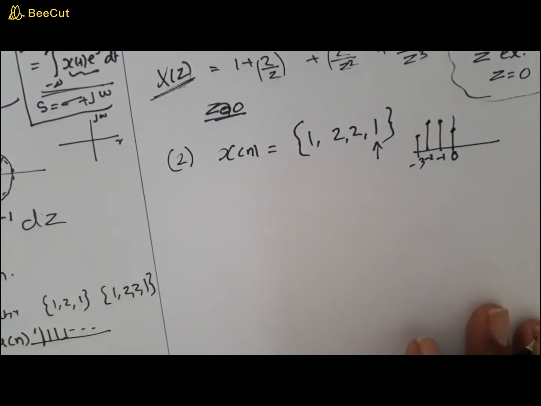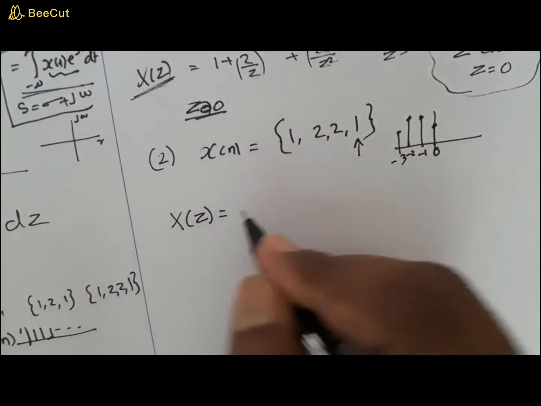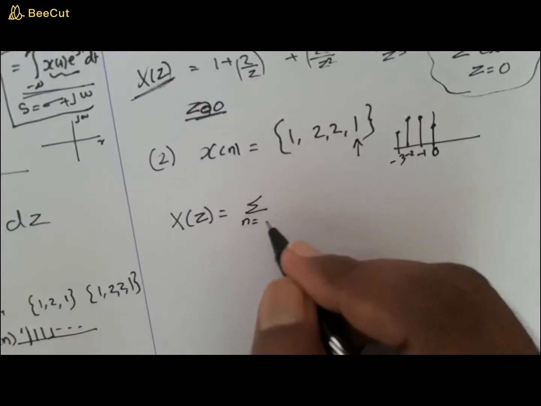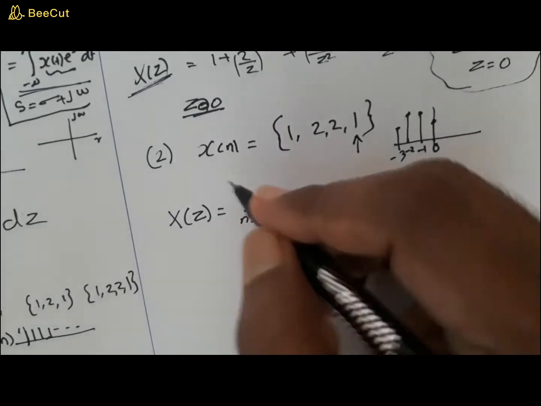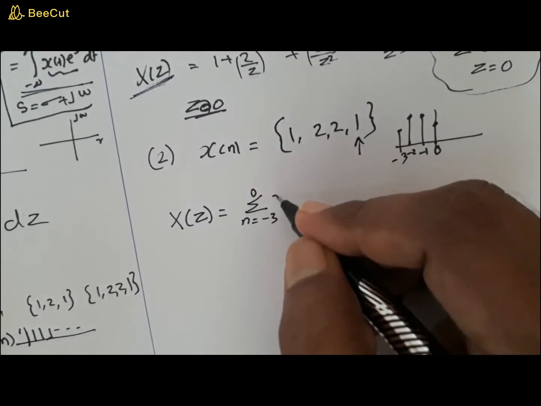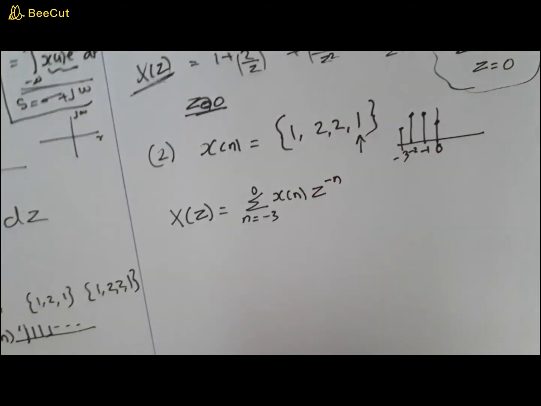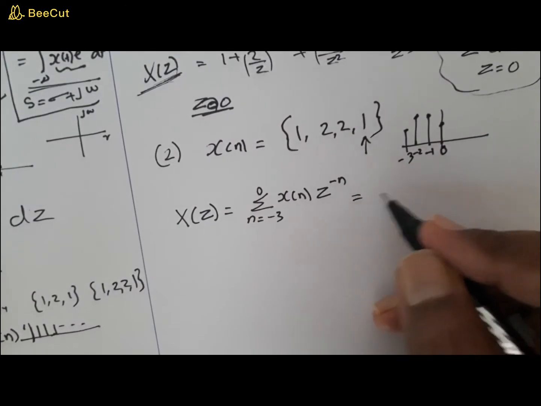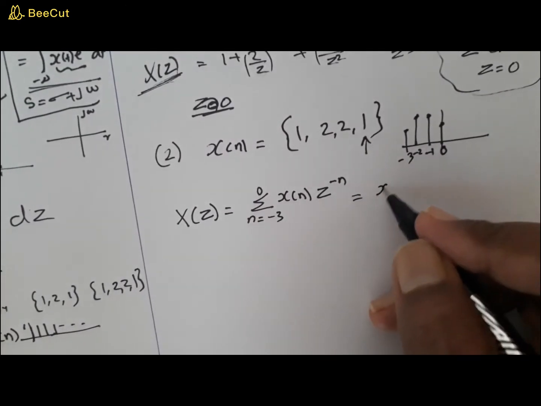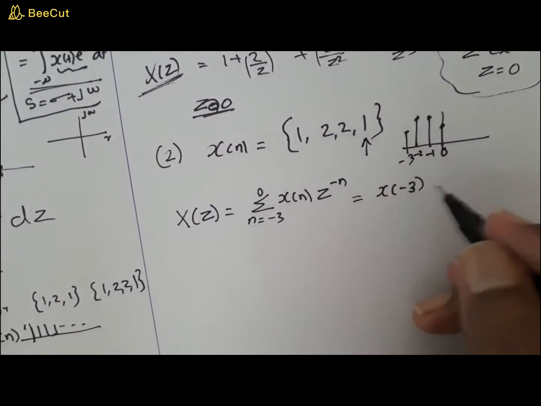Now if this is the case, what will be your x of z? X of z actually starts from n equals minus 3, so minus 3 to 0. Rest of all are 0. So this is x of n times z raised to minus n. Now when you expand this, expand from x of minus 3. When you put n is equal to minus 3, this becomes z raised to minus of minus 3.